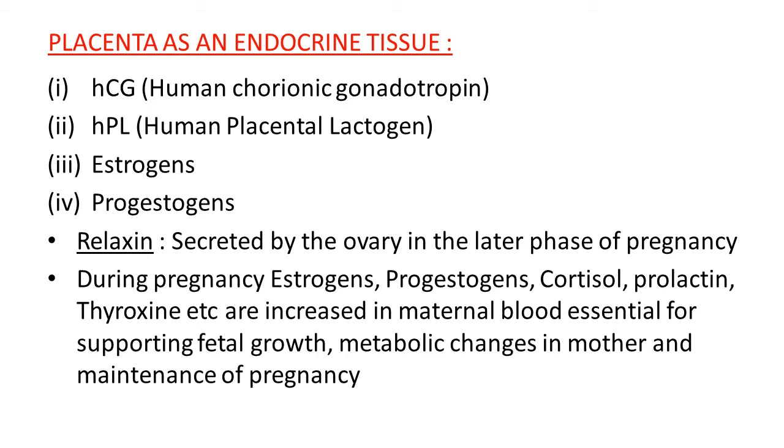So during this mechanism, the placenta secretes some hormones, HCG, HPL, estrogen, progesterone, as well as the hormone secreted by the ovary during pregnancy, that is relaxin, and from the maternal body, some other hormones are also secreted. Their level also increases, which is important for fetal growth during embryo development.